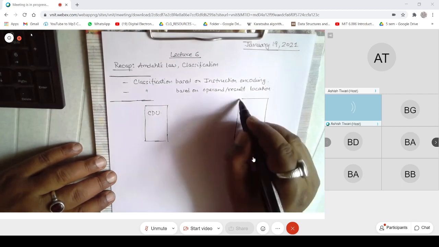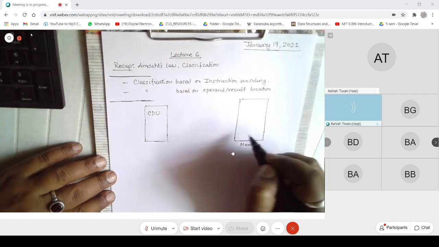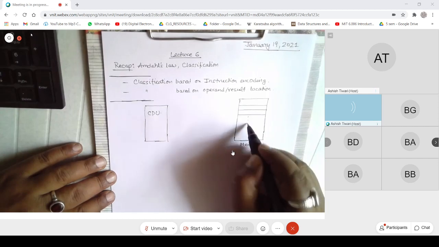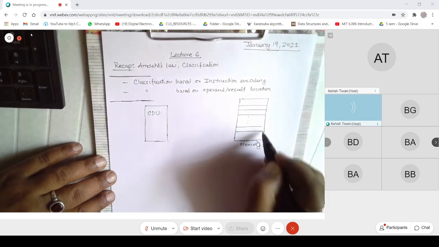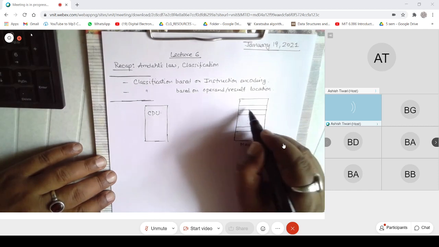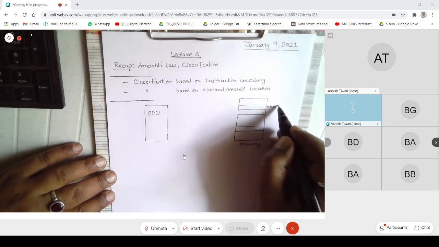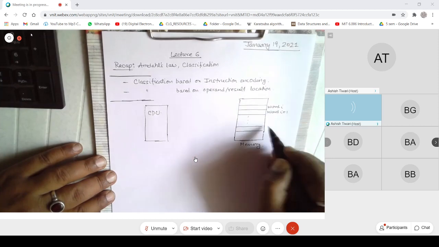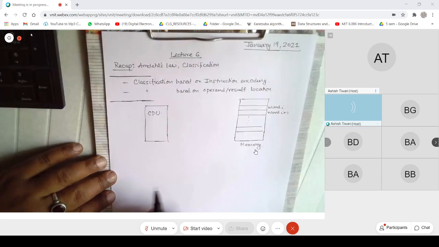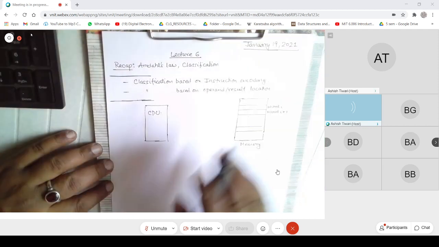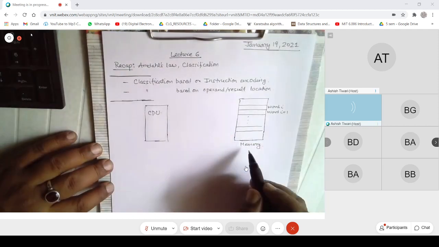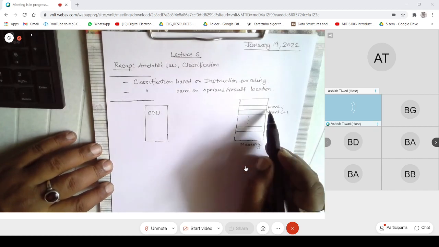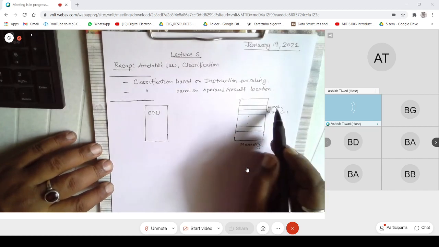What we assume for memory is that it stores words. So this could be word i, this could be word i plus one, and so on. So we assume that a memory stores words, rather than assuming memory storing bits or bytes. This word is comfortable.